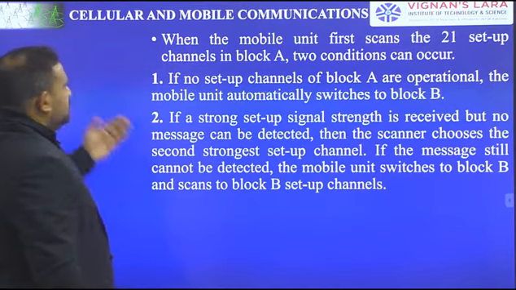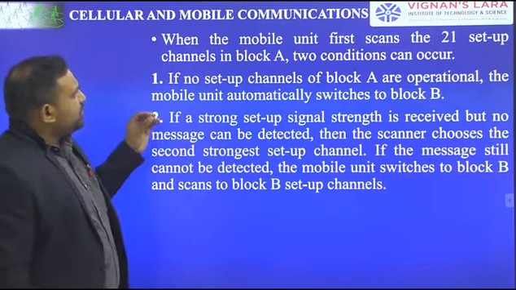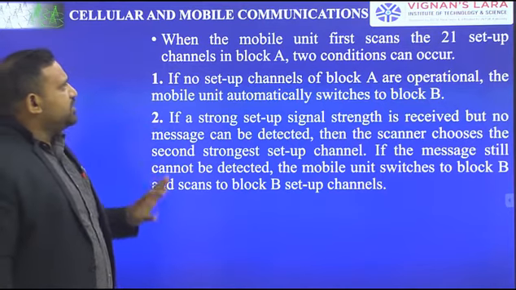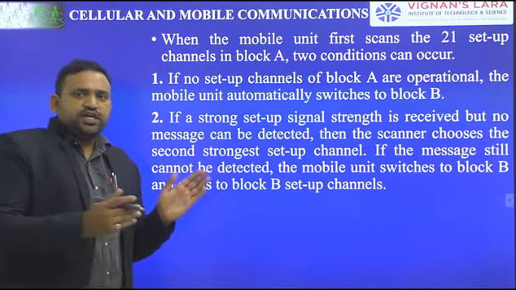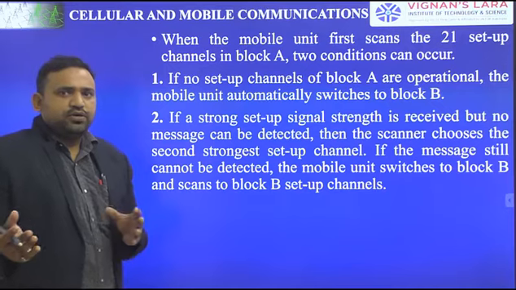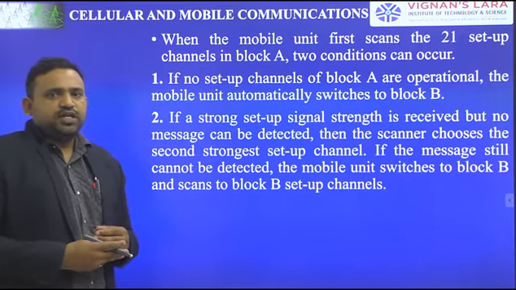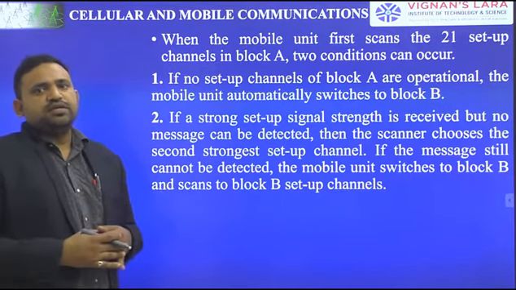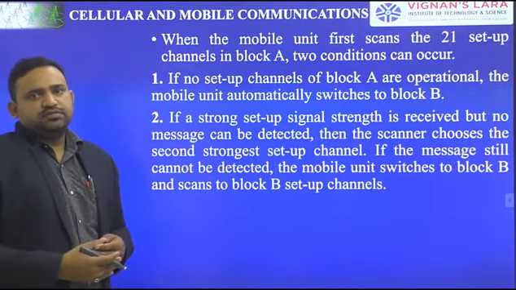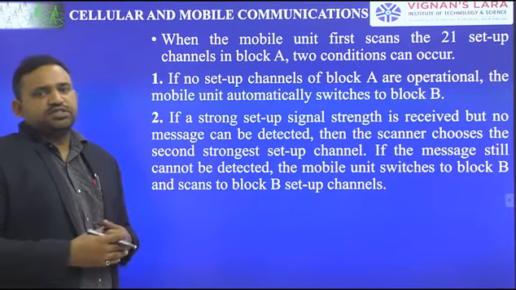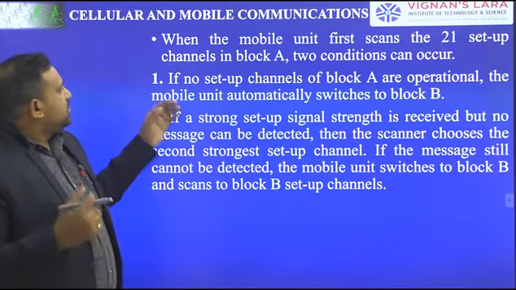Next, when the mobile unit first scans the 21 setup channels in block A, two conditions may occur. From the forward setup channel, the mobile unit knows that the system is idle or a strong setup channel is ready. Then through the reverse setup channel, it has to initiate a call or acquire some frequency channel.